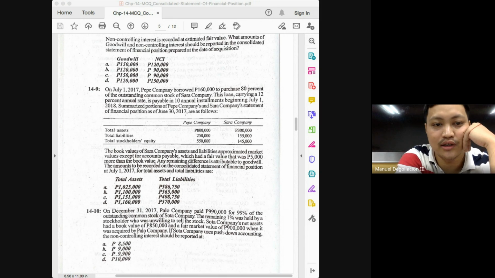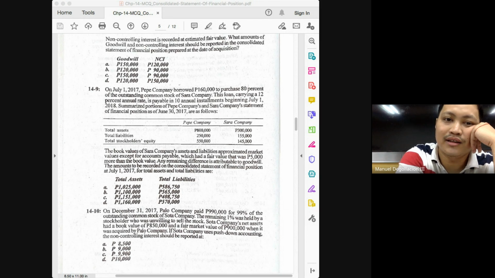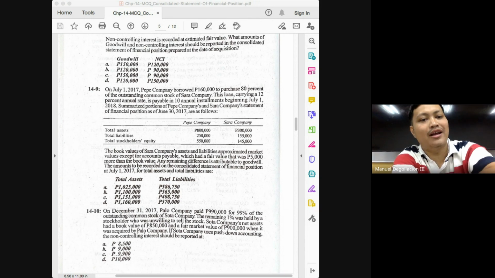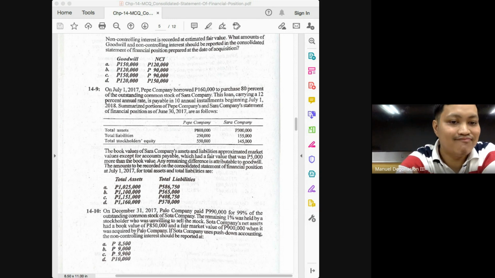How do we know that the 250,000 liabilities do not include yet the 160,000? Because it's not borrowed until July 1. Yeah. Okay, so the balances given there are as of June 30, while the borrowing happened on July 1. Okay, so again, the answer there would be delta.